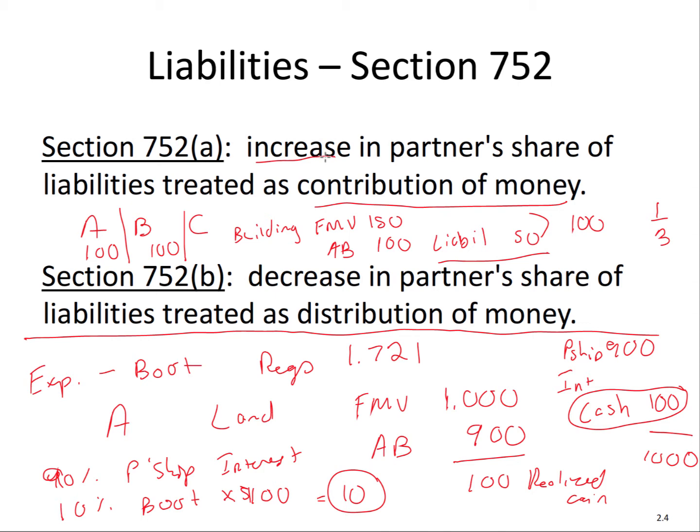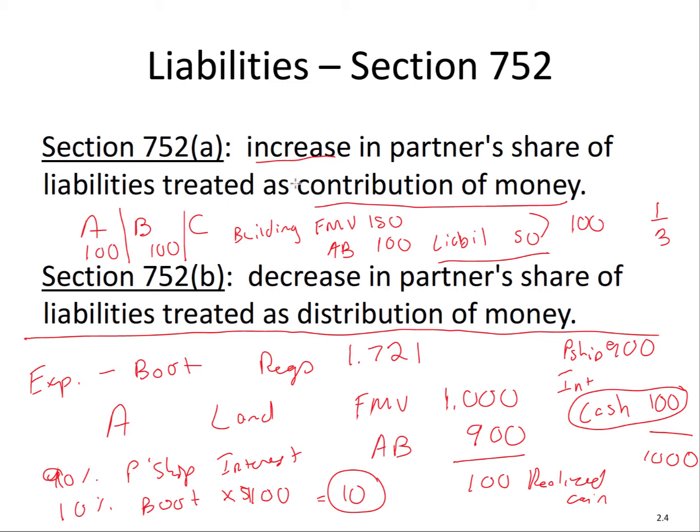So each A and B are increasing their share of liabilities. Why? Because the partnership, and I'll explain what I mean later on with recourse versus non-recourse liabilities, but in general, when a partner gives property to a partnership and the partnership takes on those liabilities, in general, it's going to be allocated a certain way, but let's say that it's allocated equally for this example. So A and B each have 1/3 of the 50.